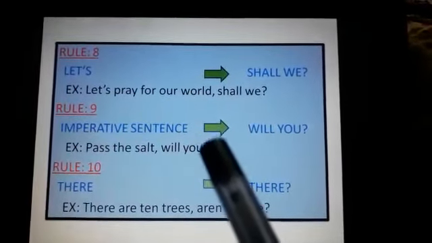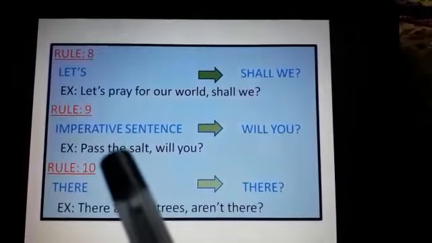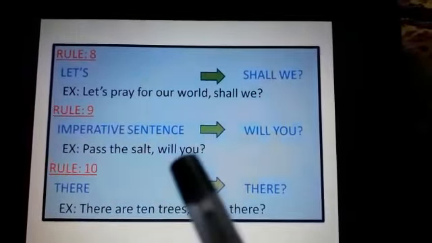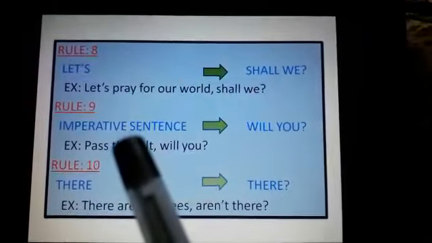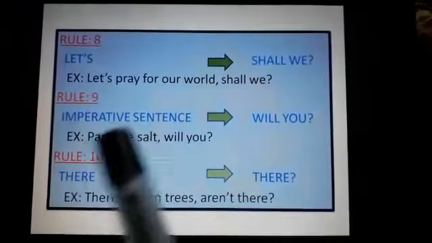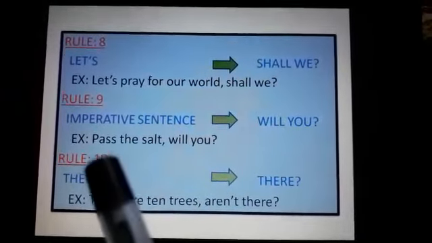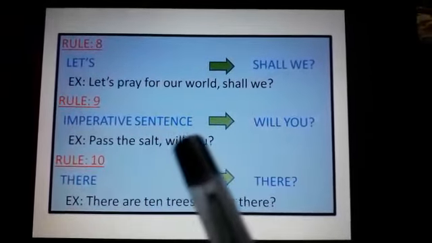Then rule 9: This is also an imperative sentence, but it won't start with "let's". Then you have to add "will you". So example: Pass the salt, will you? You already know about imperative sentences. So in this "pass the salt", see, there is no subject. It starts with a verb. So, pass the salt, will you?